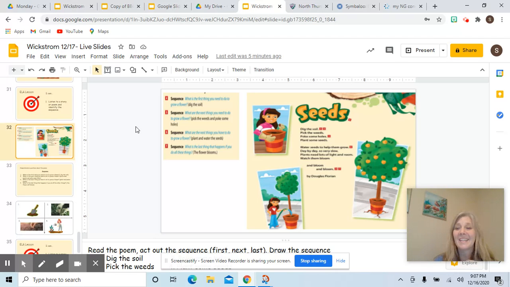Okay, I'm going to read it again. Do the motions with me so you can remember the sequence, the order in which things happen. You ready?